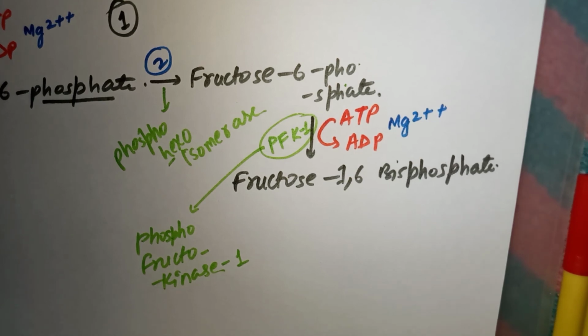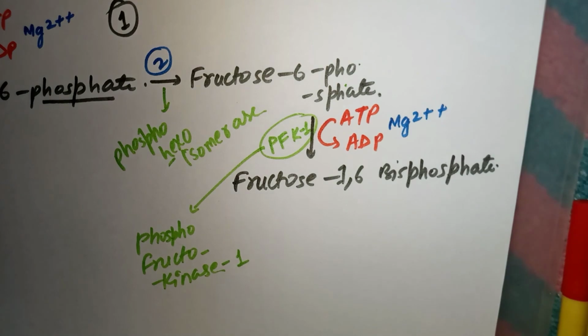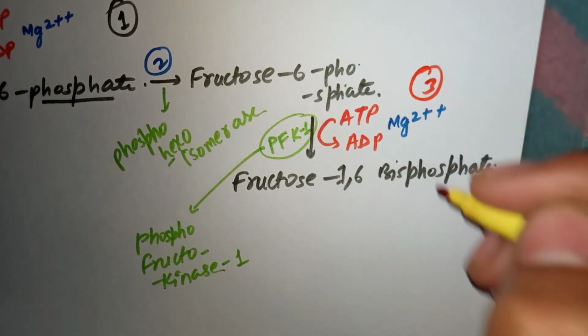All right. So fructose 1,6 bisphosphate formation. All right. And fructose 1,6 bisphosphate is formed. Now which step was this of ours? This was our third step. Which step? This is the third step, right?